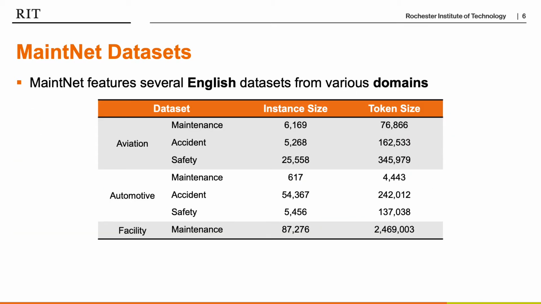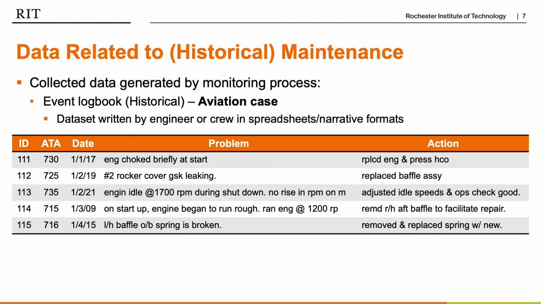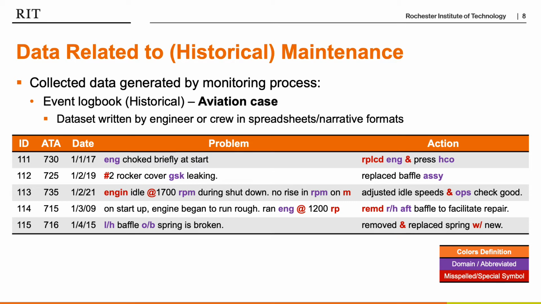MaintNet currently features seven English datasets from various domains of aviation, automotive, and facility, which we can see contain different instance and token sizes. This is an example from the aviation dataset, and as we can see, it contains domain-specific words, domain abbreviated words, and also misspelled words.